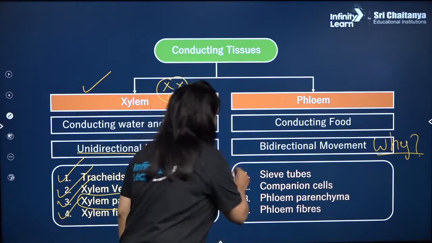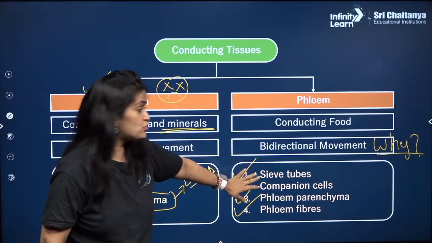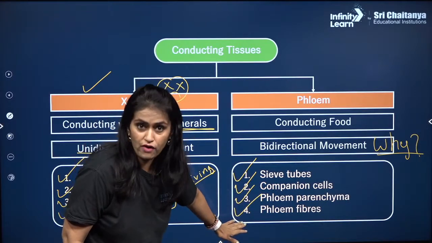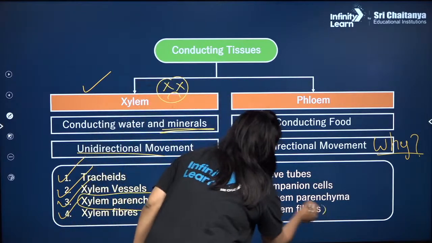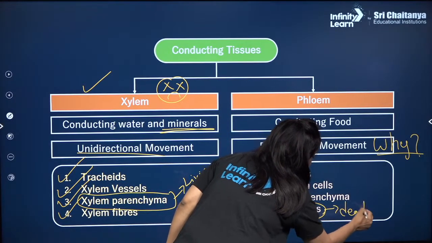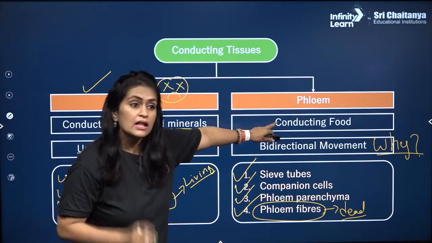On the other hand, I'll move ahead with the explanation of components. It has sieve tubes, it has companion cell, phloem parenchyma and phloem fiber. Except for phloem fiber, this is dead. Rest all are living, hence we call phloem to be a living tissue.